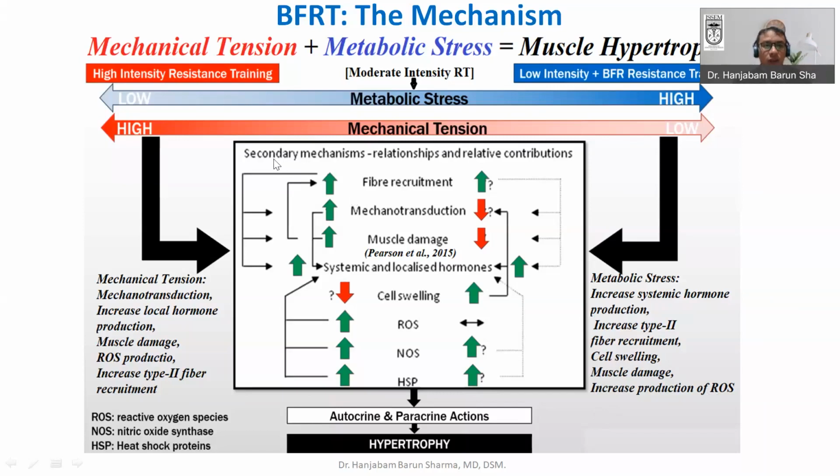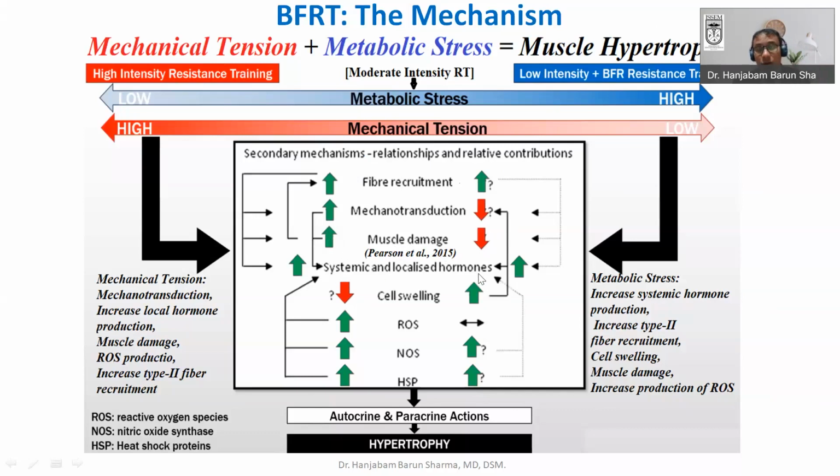So what we can see is that there are different secondary mechanisms. It may be like muscle recruitment. This is mostly happening in the case of mechanical tension, and we have already seen that it is also happening in the case of metabolic stress. Mechanotransduction may be there, but may not be so much there in the case of metabolic stress or blood flow restriction, and muscle damage may or may not be there. Controlled muscle damage is one of the major mechanisms for mechanical tension induced hypertrophy, whereas in the case of metabolic stress it is not so there.